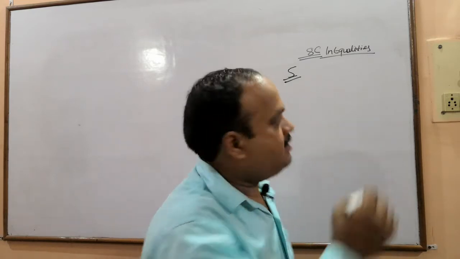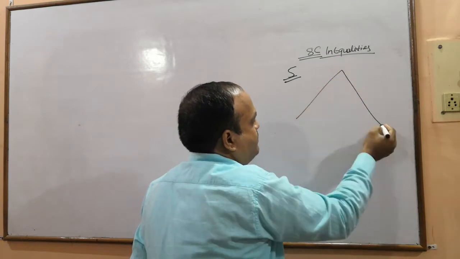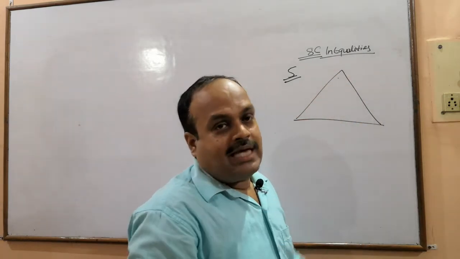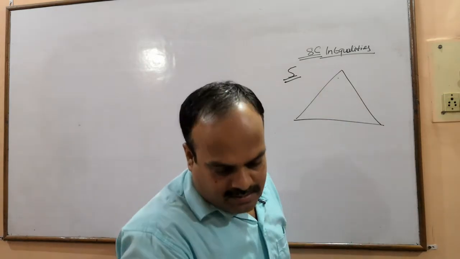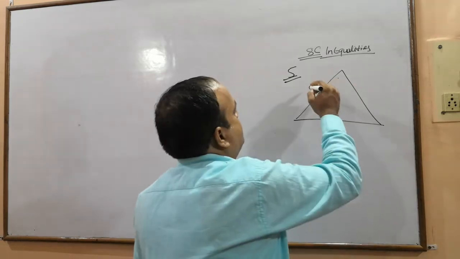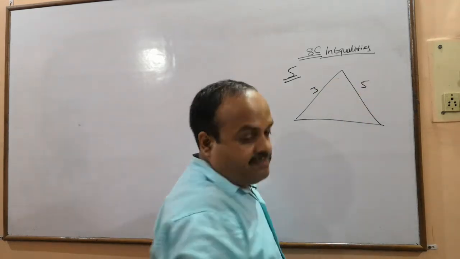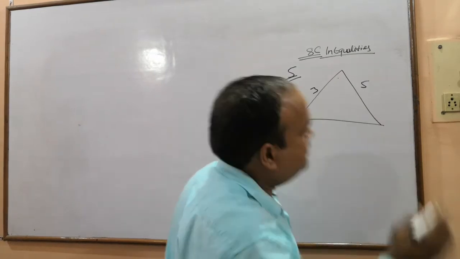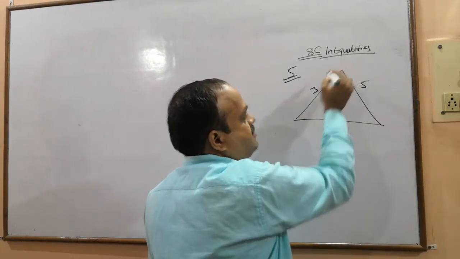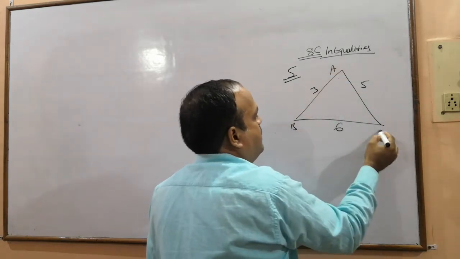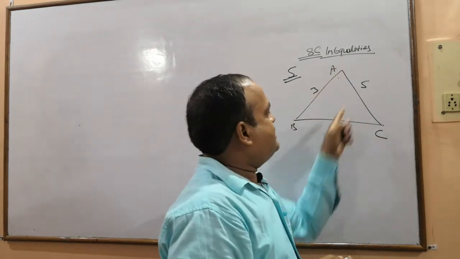In the figure, I would like to tell you, in this figure there is one mistake. Here the angle is mentioned as 110 degree, which is wrong. The angle must not be mentioned. I don't know why this angle is mentioned. 3, 5, 6, ABC. These are the lengths of the three sides.